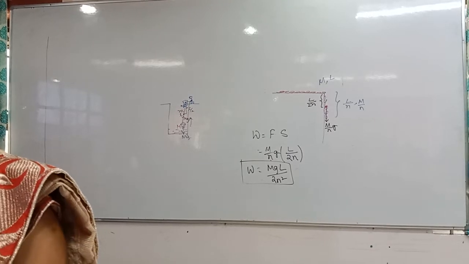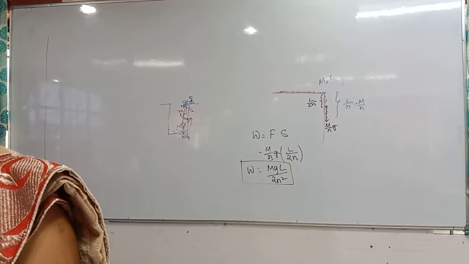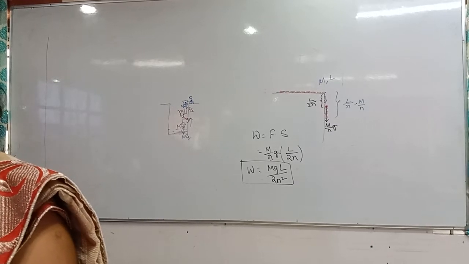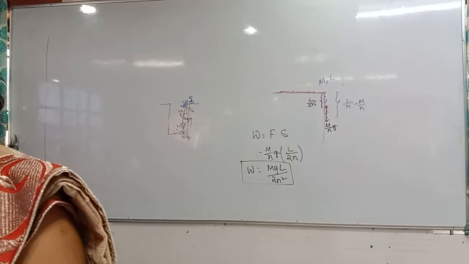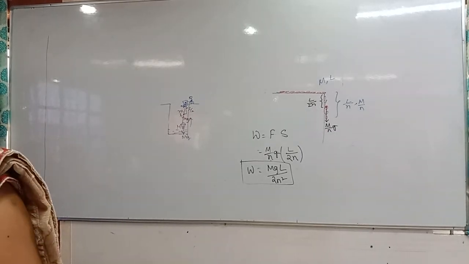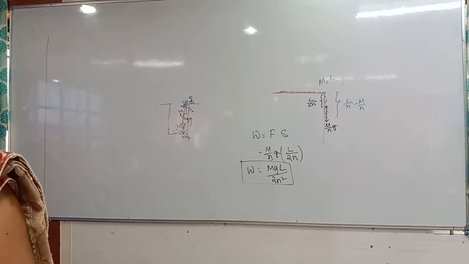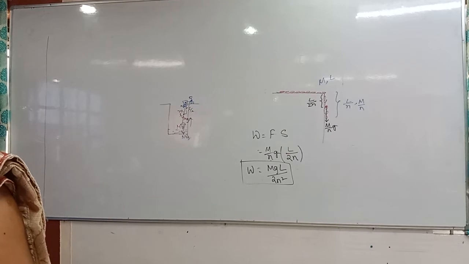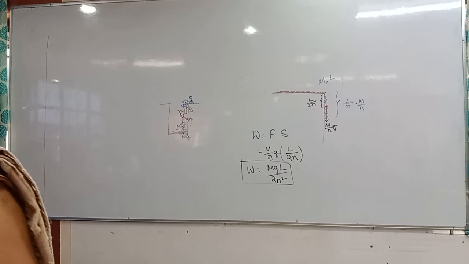For the same problem, same chain problem, only little difficult level. For the above problem, find the work done in keeping L by N1 part on the table.